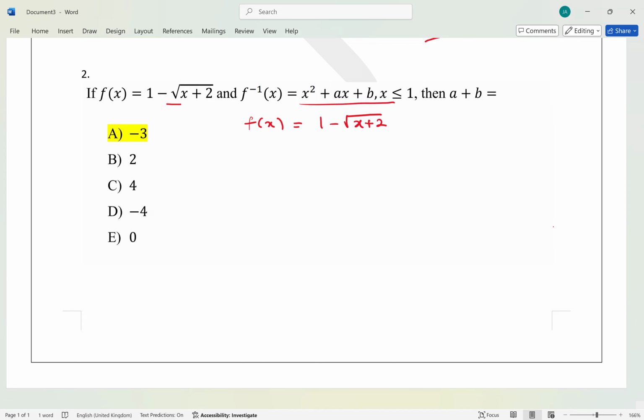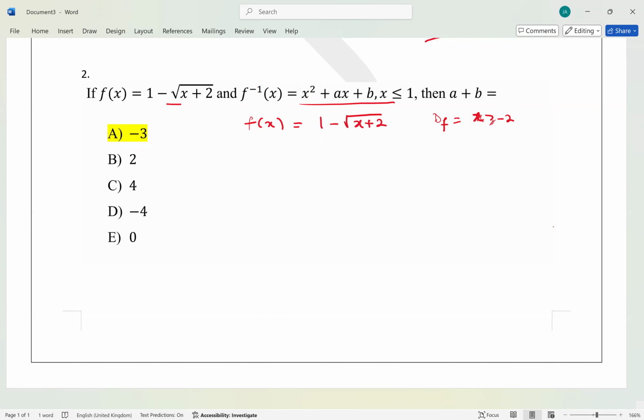Now looking at this one, we know the domain of f is going to be what? x greater than or equal to minus 2, right? This is the domain of f. Why? Because what is inside the even root cannot be negative, right?